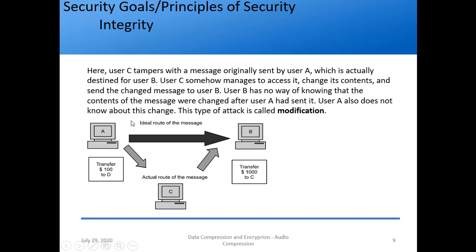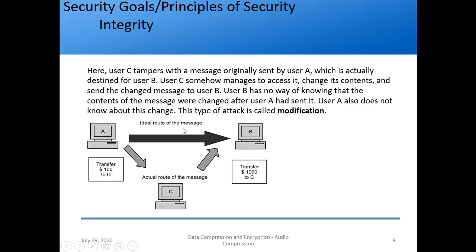So he's bound, so he has more confidence in giving marks to you. That is the reason images are very important when you write your answers. So you see A is transferring the message to B. This should be the ideal route of the message. And what is the message? It is transfer $100 to D, for example, right?